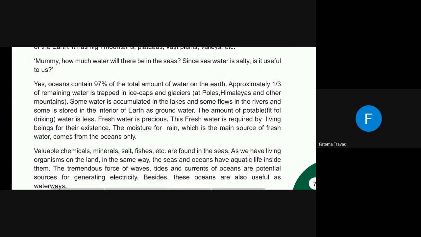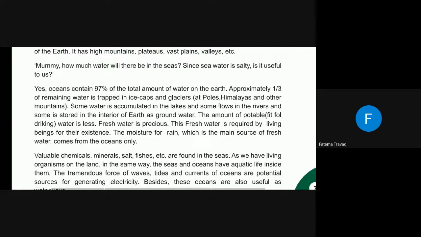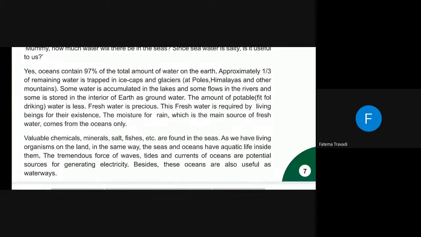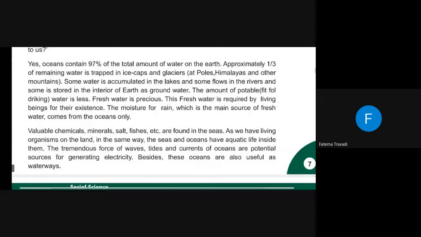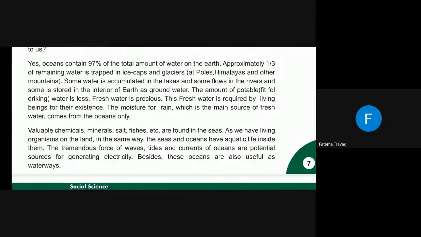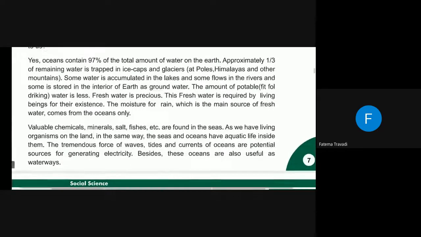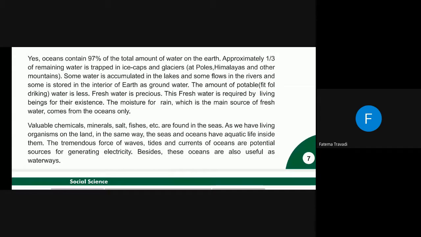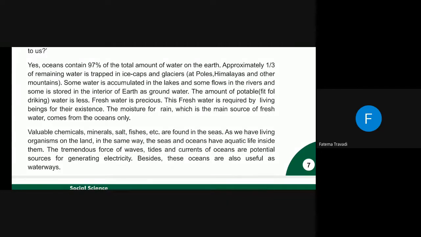Mummy, how much water will there be in the seas? Since the water is salty, is it useful to us? Yes, oceans contain 97% of the total amount of water on the earth. Approximately one third of the remaining water is trapped in ice caps and glaciers at the poles, the Himalayas and other mountains. Some water is accumulated in lakes and some flows in rivers. Some is stored in the interior of the earth as groundwater. The amount of potable drinking water is less.